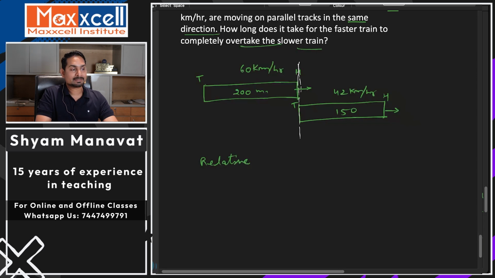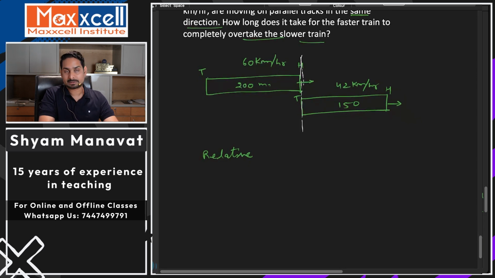अब यहाँ पे आप टाइम कैसे सेव कर सकते हो? Don't convert this yet. अच्छा, कन्वर्जन करना ये आपको पता है ना, because speed unit is given in kilometers per hour and the distance is in meters. So we have to convert either one of them, and it is advisable to convert kilometer per hour into meter per second, because ये जो 200 और 150 ये 1000 से बहुत छोटा है. 1000 मीटर मतलब 1 किलोमीटर, राइट? So it is advisable to convert these speeds from kilometer per hour to meter per second.